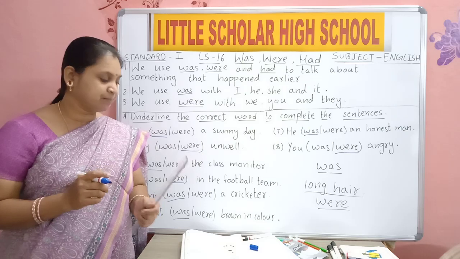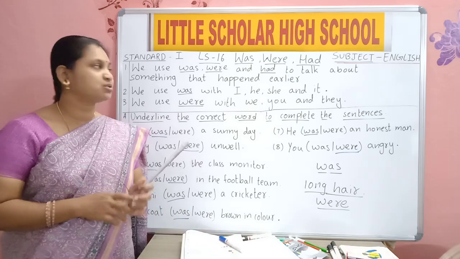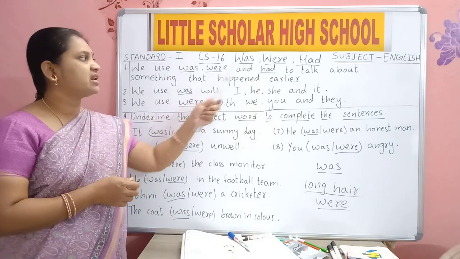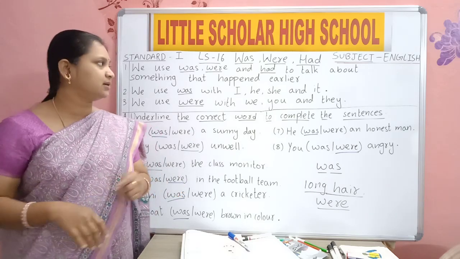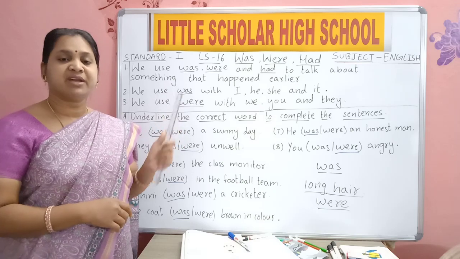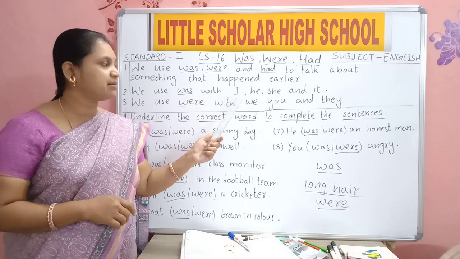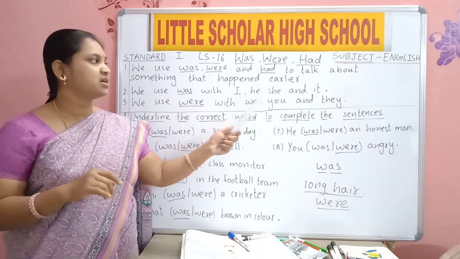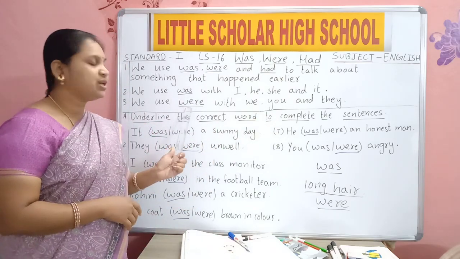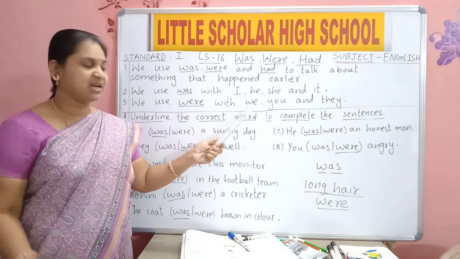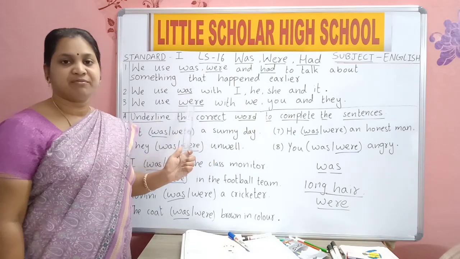Shall we read once again? Do the work in your textbook also. We will read once again. Understood? When to use was and were? We use was and were to talk about something that has already completed. We use was when we are talking about only one. I means one. He means one boy. She means one girl. It means one thing or one animal. We use were with we, you, and they. They mean many. So with many we use were.